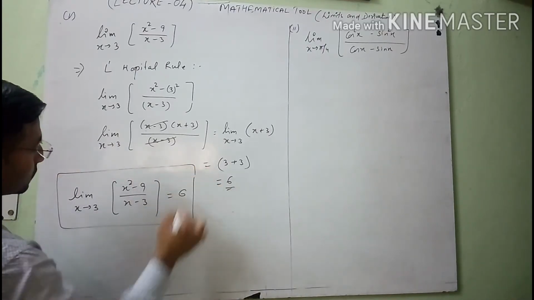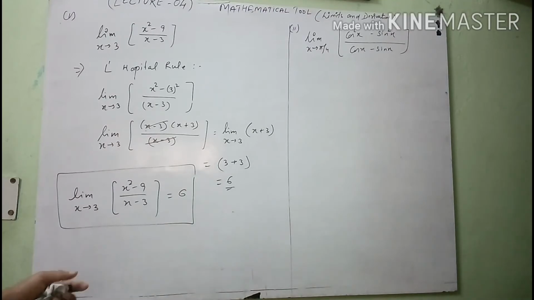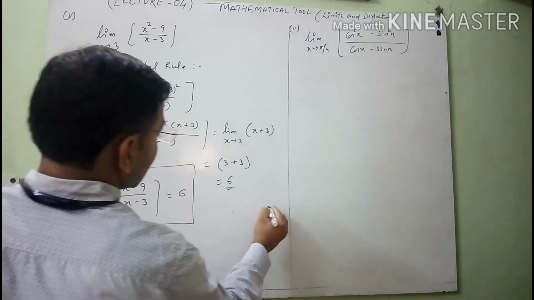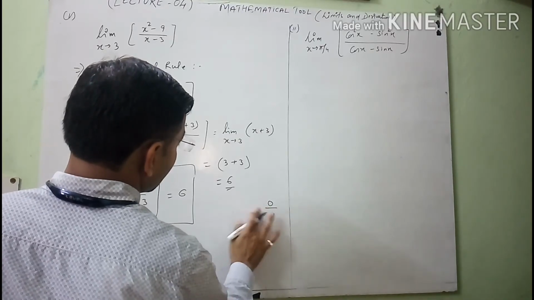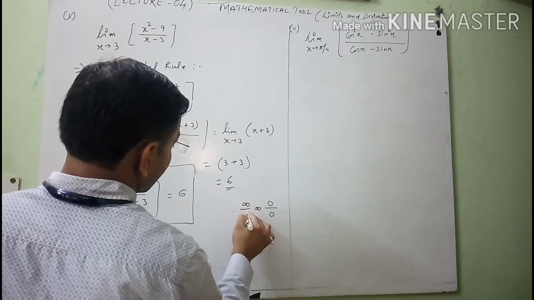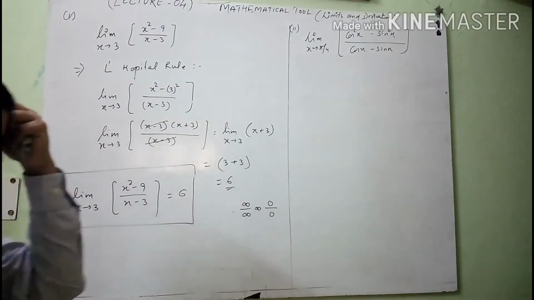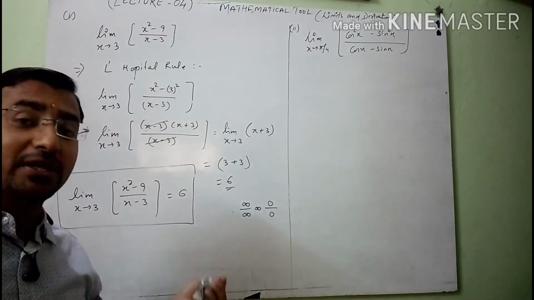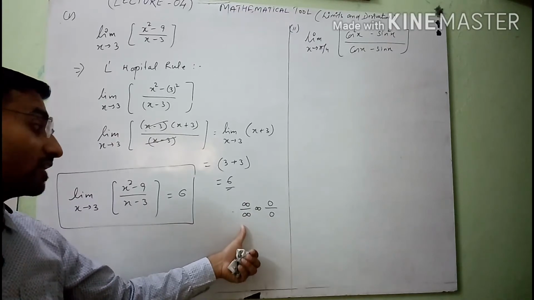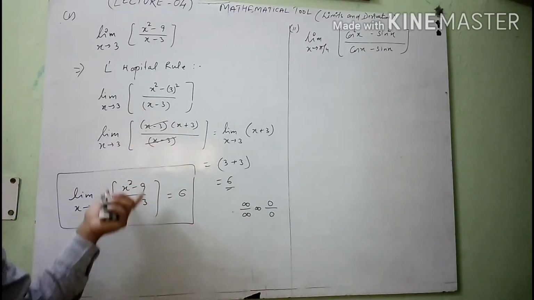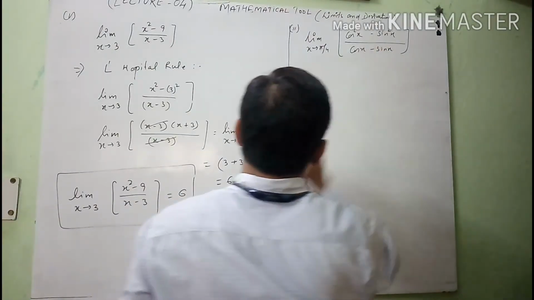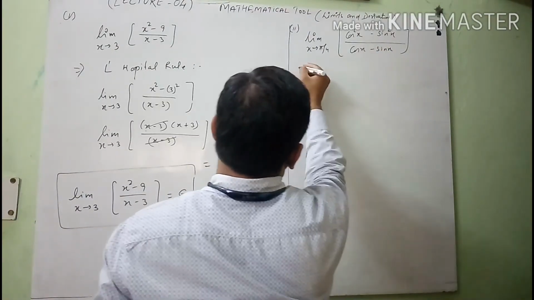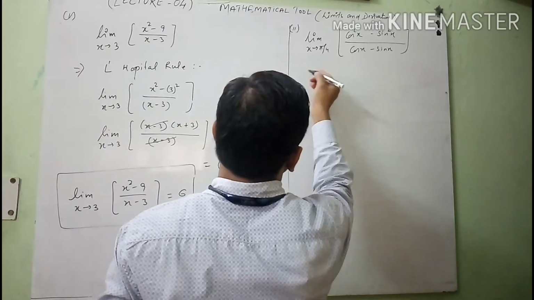So this is the way to solve the problems when you face a limit problem of 0 upon 0 or infinity upon infinity. When on substituting the value directly in the given problem you get 0 upon 0 or infinity upon infinity in the limit case, then you will solve the problems with the help of L'Hopital rule. And after this, in the second problem, we will try this same rule on this equation.